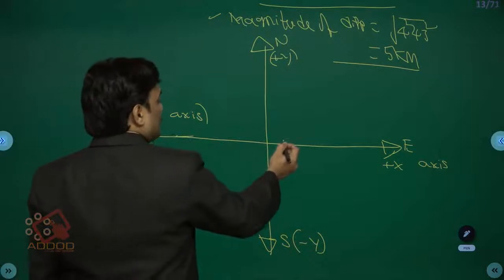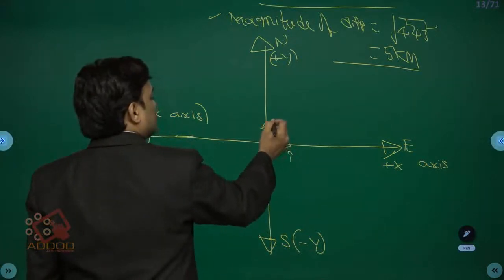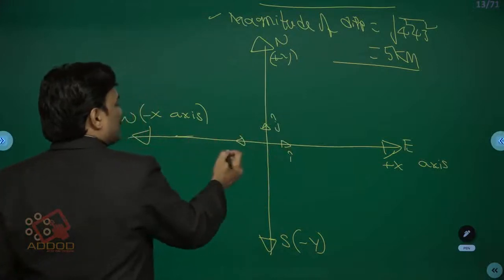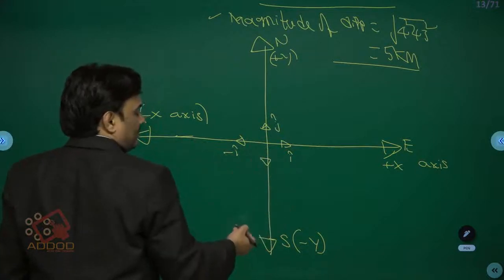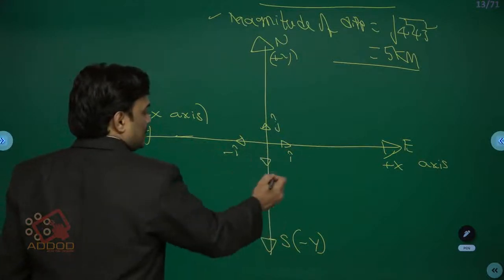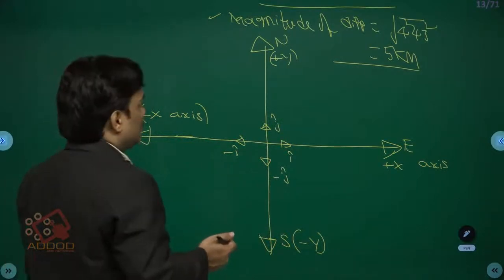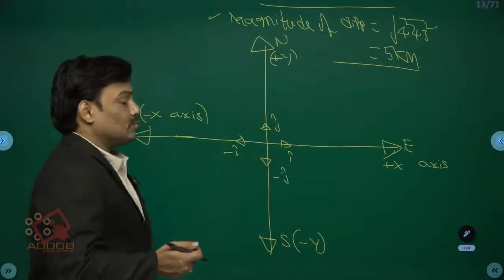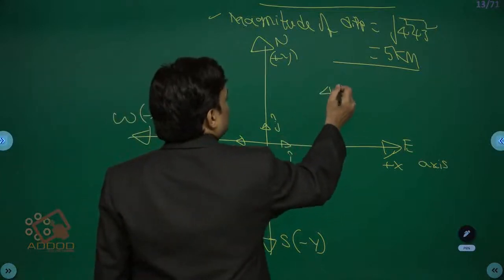Here the unit vector along positive x-axis is i cap. Unit vector along positive y-axis is j cap. Unit vector along negative x-axis, or westward, is minus i cap. Unit vector along southward, otherwise along negative y direction, is minus j cap. So for the same case, students, he walks 4 km towards east, which means 4 i cap.